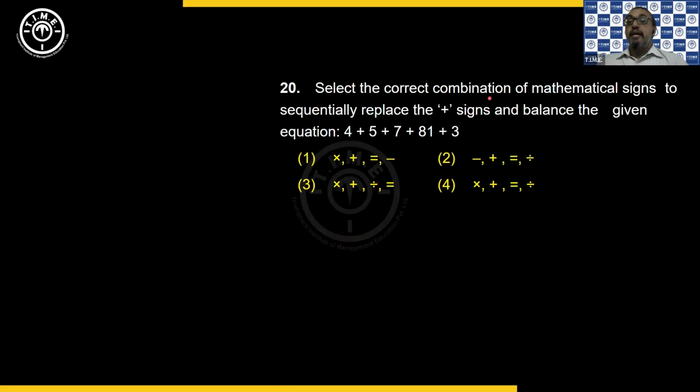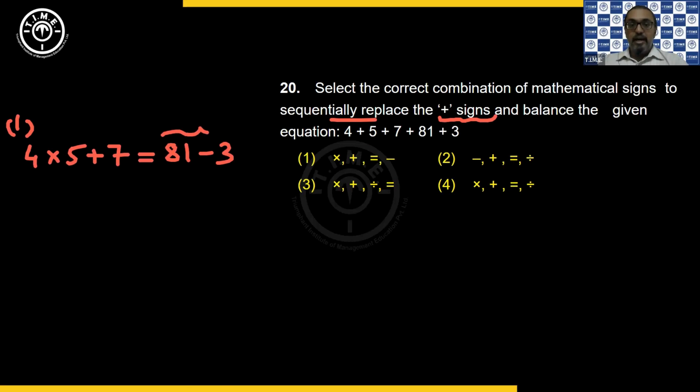Now it says select the correct combination of mathematical signs to sequentially replace the plus signs and balance the given equation. So we need to take option by option. So let us check. In the first option, we have 4 into 5 plus 7 equals 81 minus 3. So the right hand side, 81 minus 3 is going to be 78.